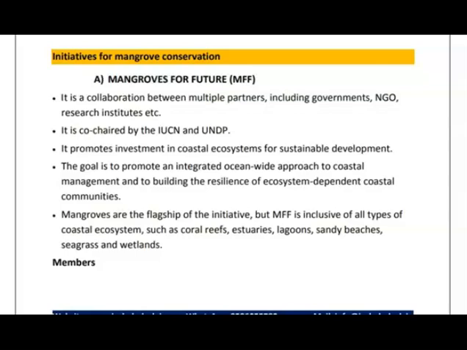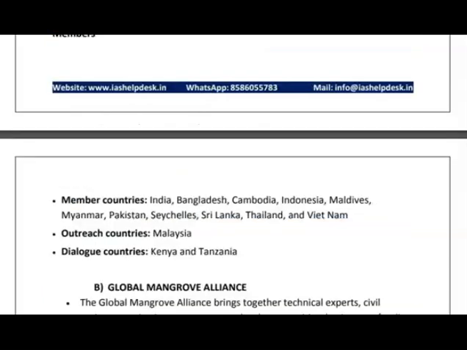It is a collaboration between multiple partners including government, NGOs and research institutes. It is co-chaired by IUCN and UNDP. It promotes investment in coastal ecosystems for sustainable development, and mangroves are the flagship of the initiative, but it also covers coral reefs, estuaries, lagoons, sandy beaches, sea grasses and wetlands. So along with the conservation of mangroves, they are also conserving these biomes. The member countries are India, Bangladesh, Cambodia, Indonesia, Maldives, Myanmar, Pakistan, Seychelles, Sri Lanka, Thailand and Vietnam.